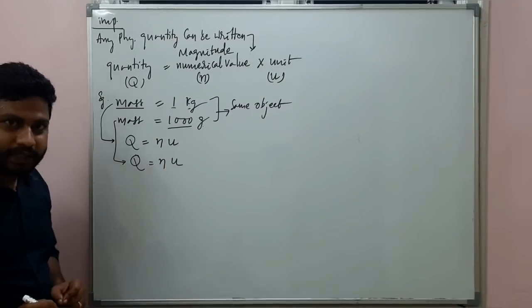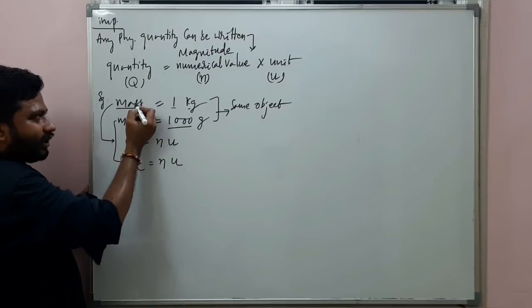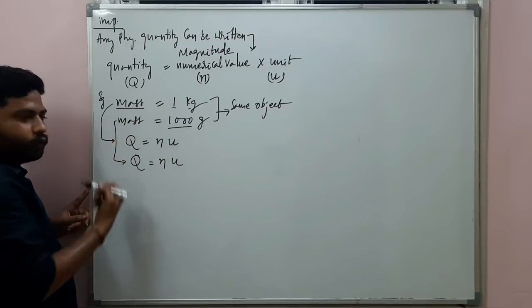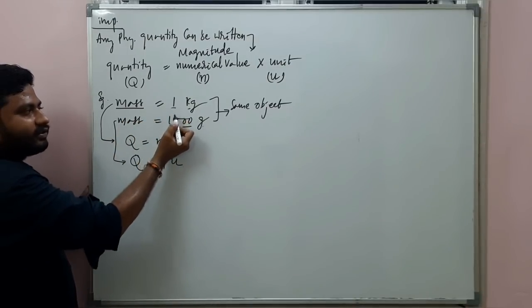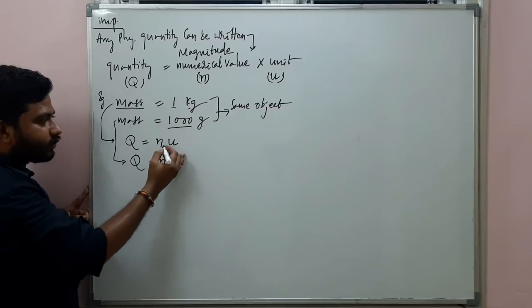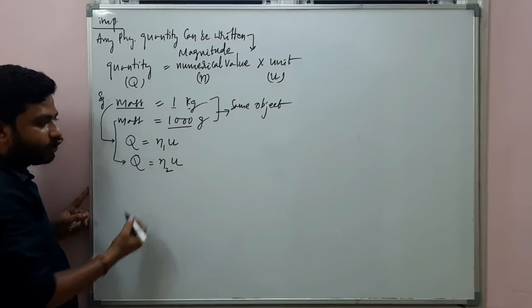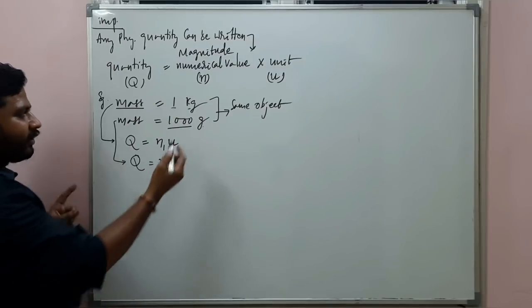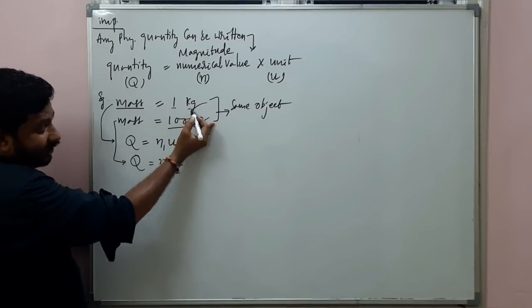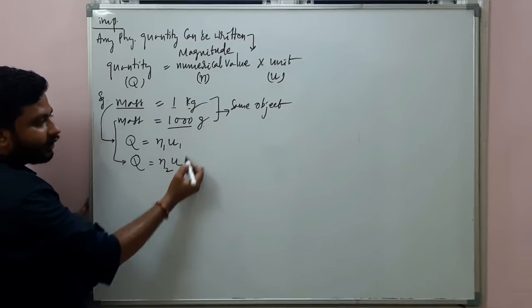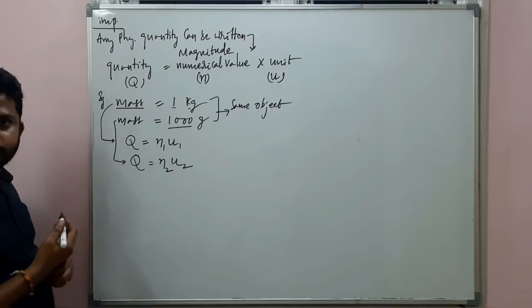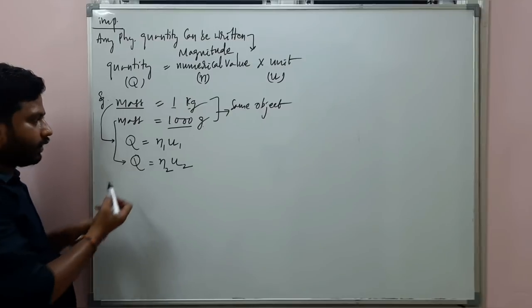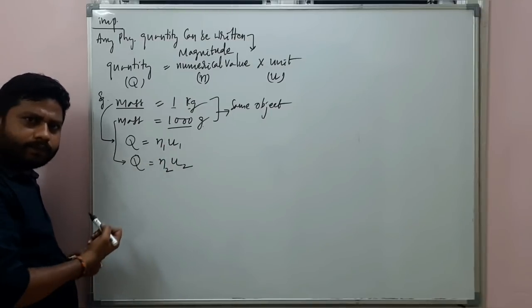Very important point here. Quantity is same, Q and Q. Here numerical value is different, here numerical value is different. That's why I am writing it as N1, N2. Some different numerical values, right? Magnitudes are different. Units are also different, here kilogram and here gram. Can I equate these two?